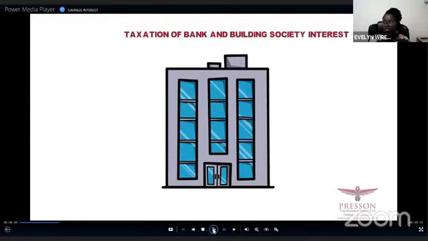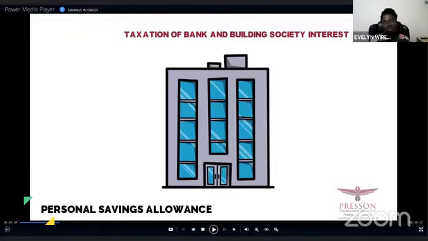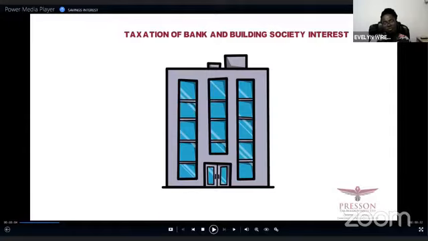We are looking at taxation of bank and building society interest. Most people will have no tax to pay on interest they receive from a bank or building society account due to the personal savings allowance. So we want to discuss what the personal savings allowance is.